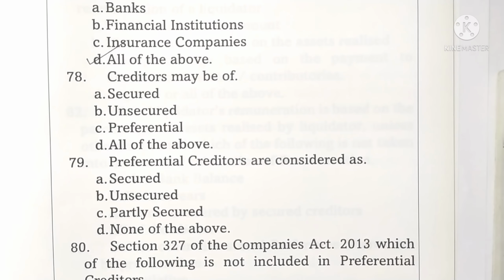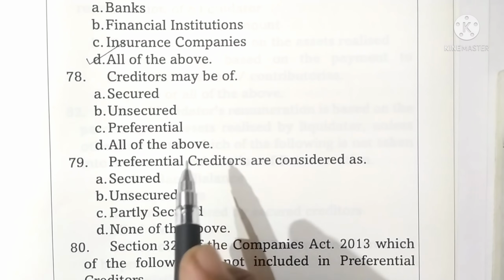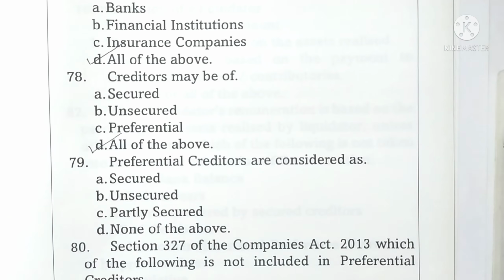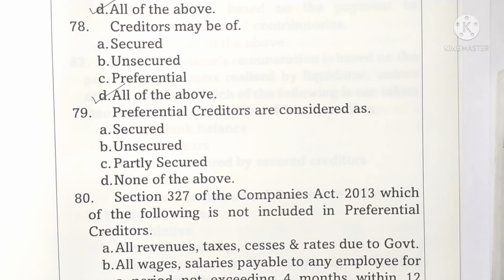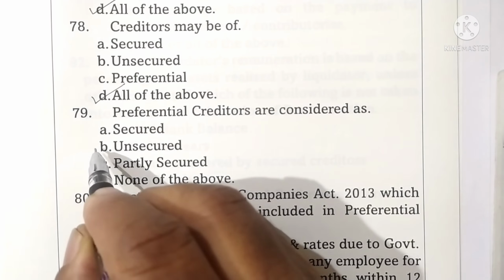Question 78. The creditors may be of. Options are given. Secured, unsecured, preferential and all of the above. Option D is the correct answer. Question 79. Preferential creditors are considered as unsecured. Option B is the correct answer.